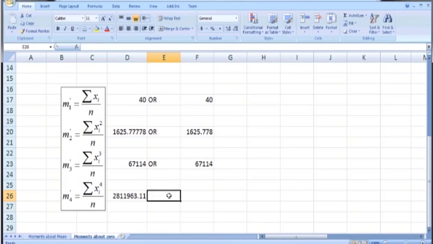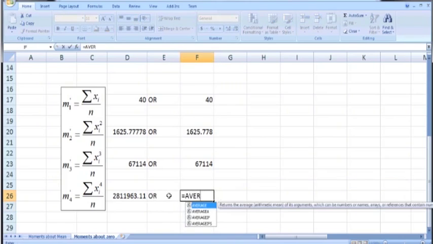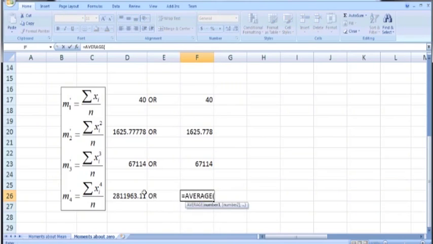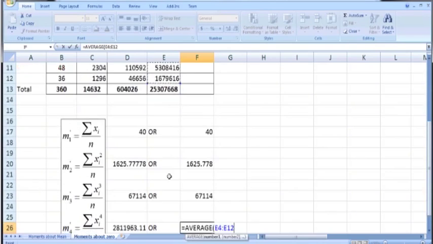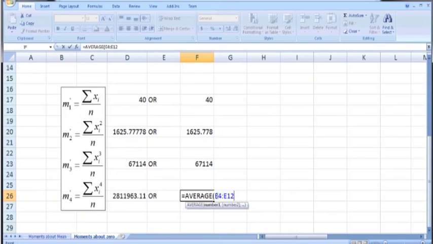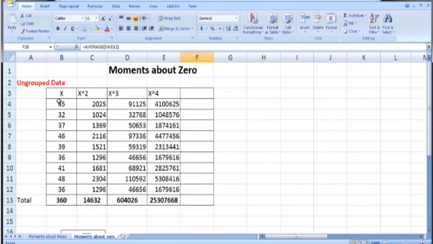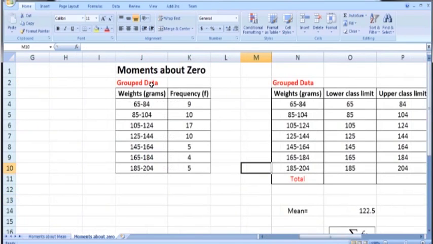So we get 2811963.11, or alternatively we can calculate the average of this column, average of xi^4. So average of the entries starting from E4 to E12, press enter. So the result is the same. So this is how we can use MS Excel to calculate the first 4 moments about 0 for the ungrouped data. Now we consider an example of calculating first 4 moments about 0 for the grouped data.